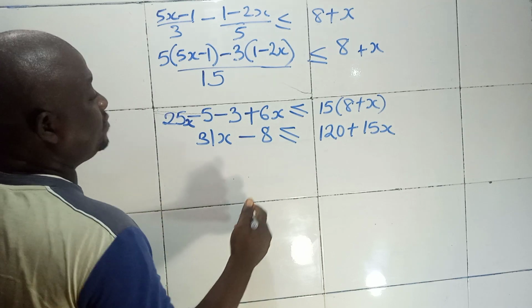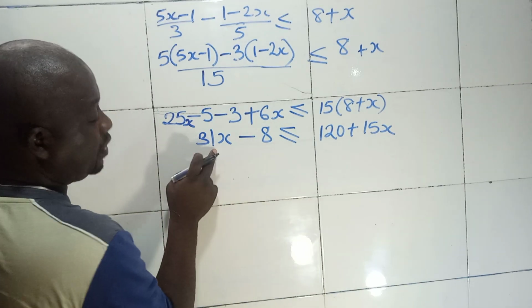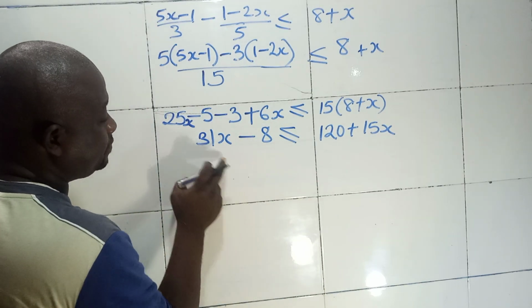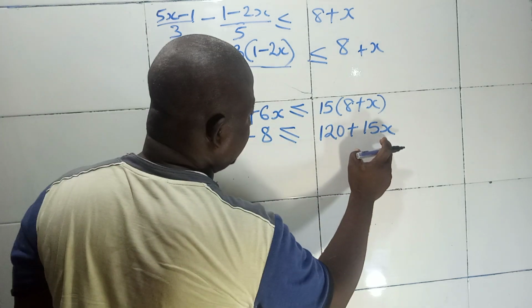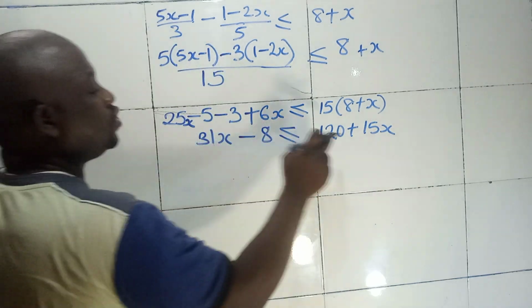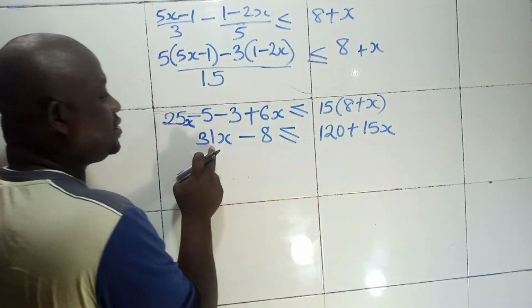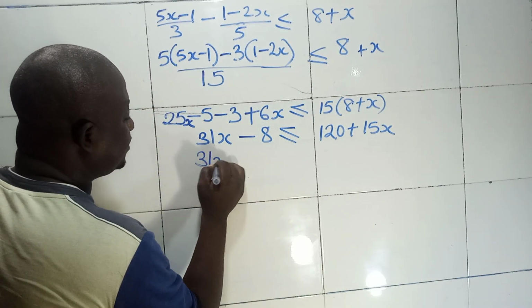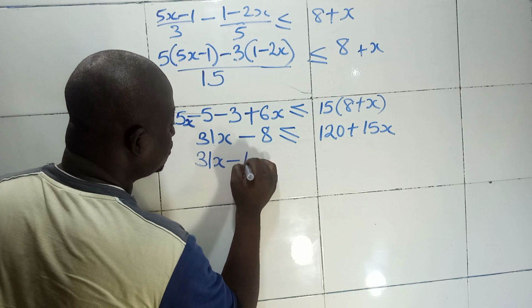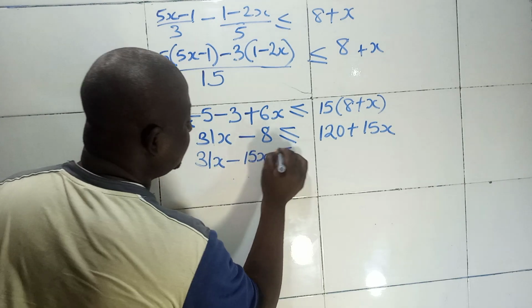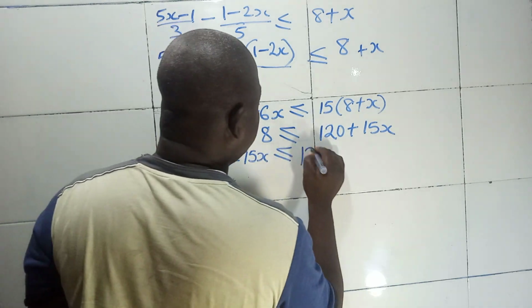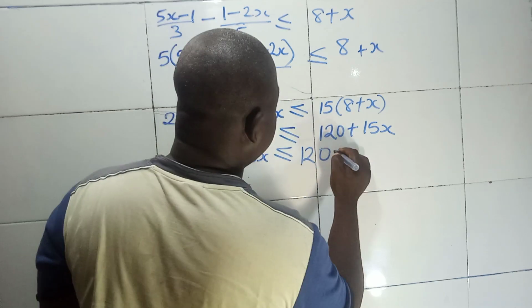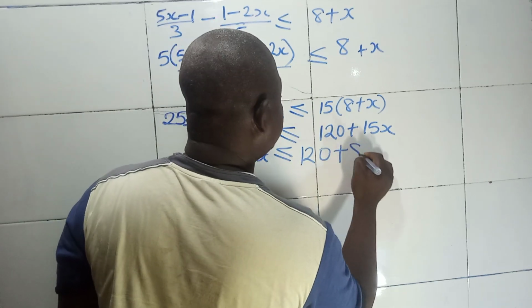Which one is bigger, 31x or 15x? 31x is bigger. So it means that 15x will come and meet this, so that you don't alter this sign. You're going to have 31x minus 15x is greater than or equal to 120. This 8 will come to this side, plus 8.